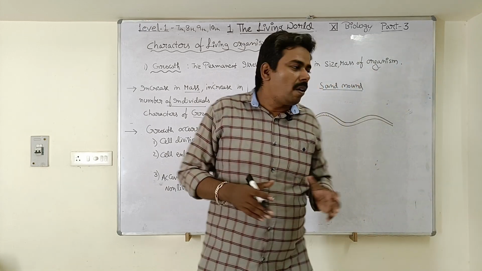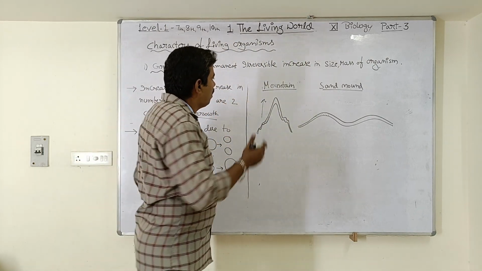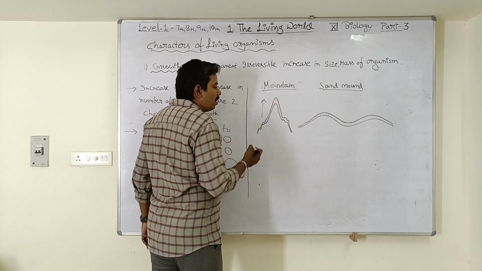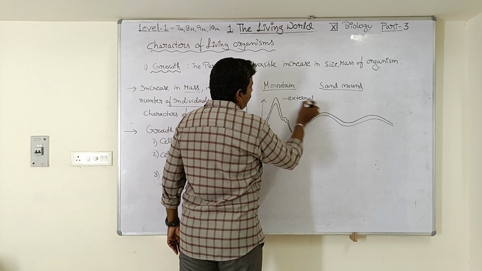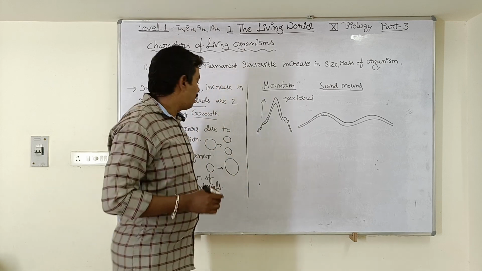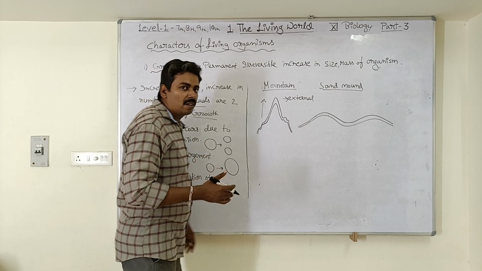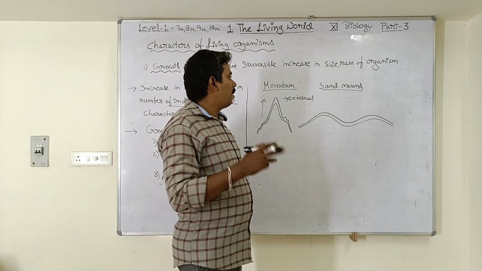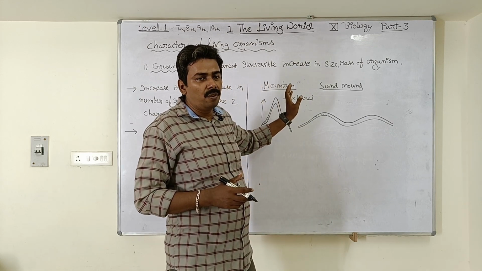So here, what is the difference in growth of living things and non-living things? In non-living things like mountain and sand mound, the growth is taking place, but the growth is external. The growth is taking place on the outside, not inside. But in living organisms, the growth is internal. The growth is taking place internally within the body, isn't it? So that is the main difference between the non-living and living things in terms of growth.